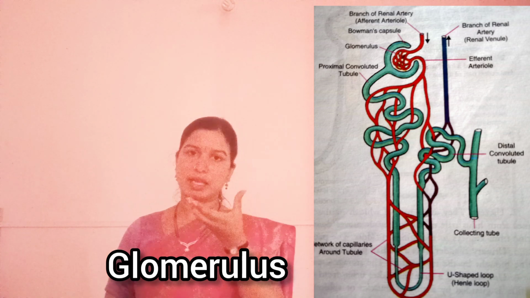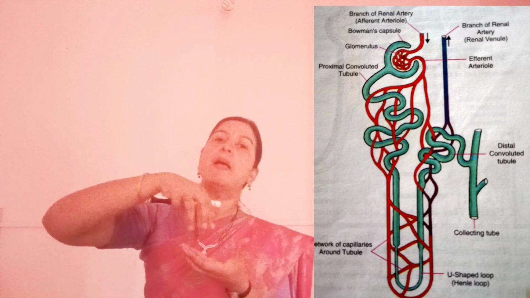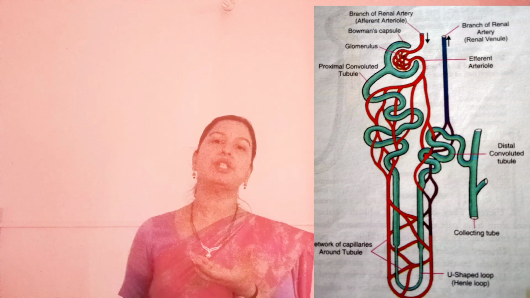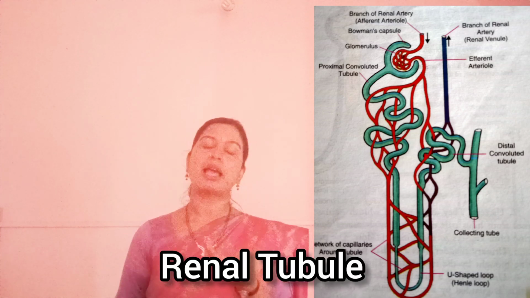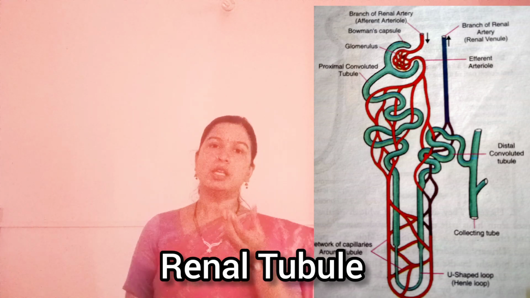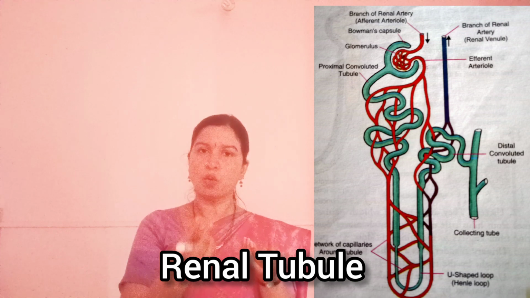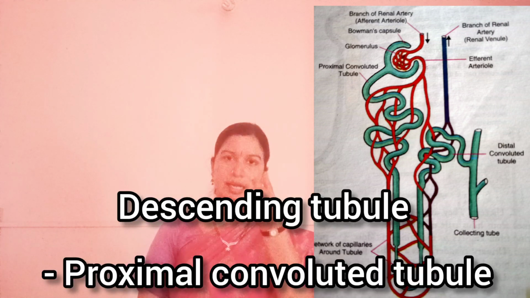G-L-O-M-E-R-U-L-U-S. So there is a cup-like structure, Bowman's capsule, and inside, if you see, there will be a bundle of blood capillaries which are termed as glomerulus. So just below this Bowman's capsule, there is a tubule, a tube-like structure. This tube-like structure actually goes below. Okay, it goes down.